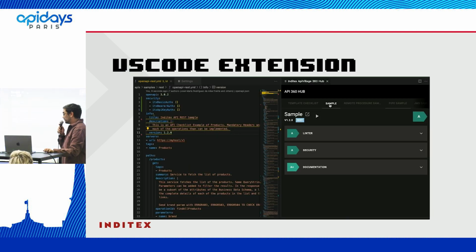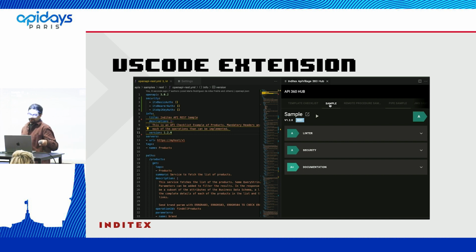Okay, now we are going to talk about the extension. Rafa, please. Yeah. Do you remember at the beginning of the speech, we were talking about the 3 modules that we have in our package? The first one is the microservice using the algorithm that we have seen, and here we have the extension of Visual Studio Code. This is the same in IntelliJ, and the idea is that the developers know at design time which score their API has. Okay, so we have a little demo.